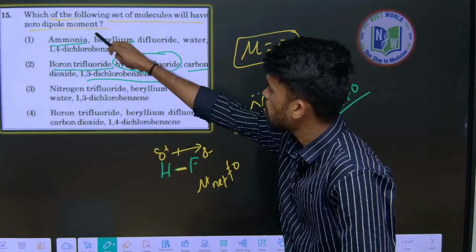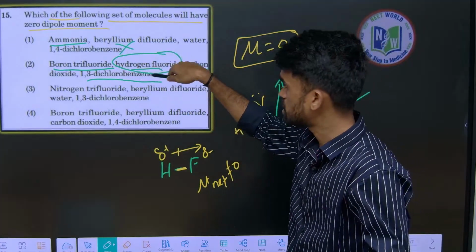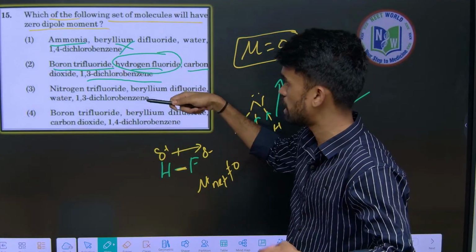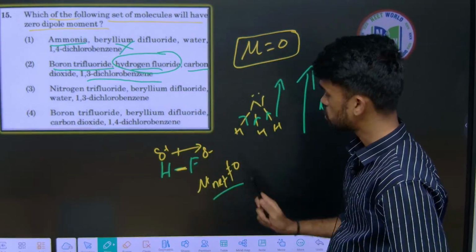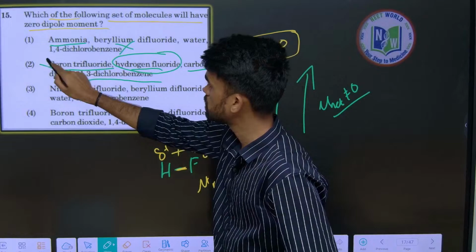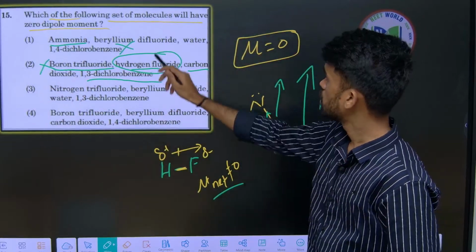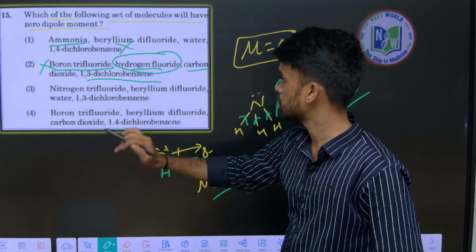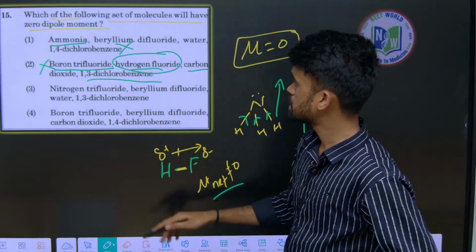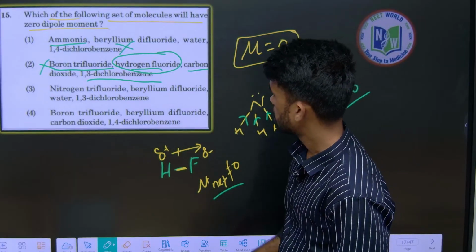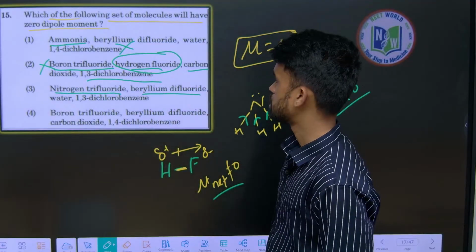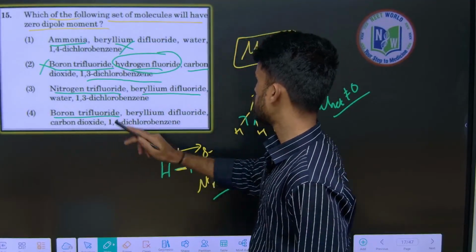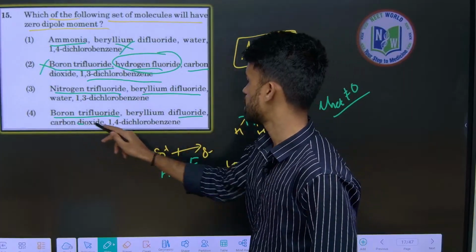So whatever compound you are well aware of its structure, take that and identify out of these. So here it is not equals to 0, so remove this option also. Because they are asking for equals to 0, but here it is not equals to 0. Next, go through this one also. Nitrogen trifluoride, beryllium difluoride, they are saying again. Boron trifluoride, beryllium difluoride, carbon dioxide, yes.